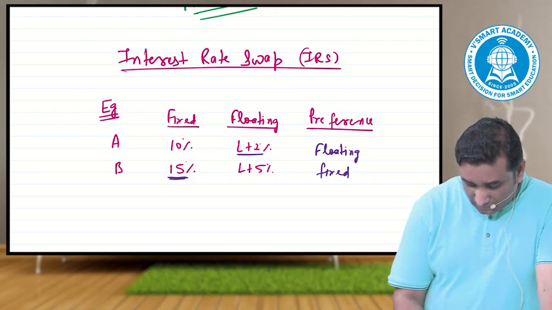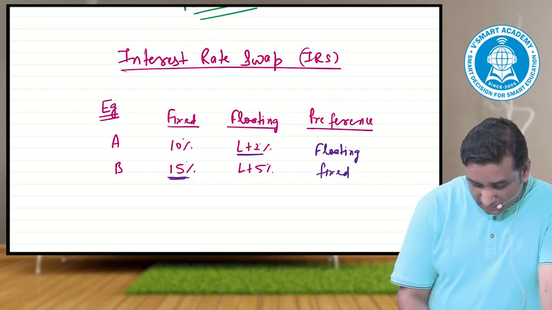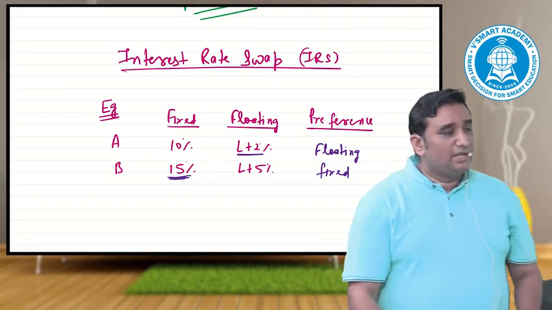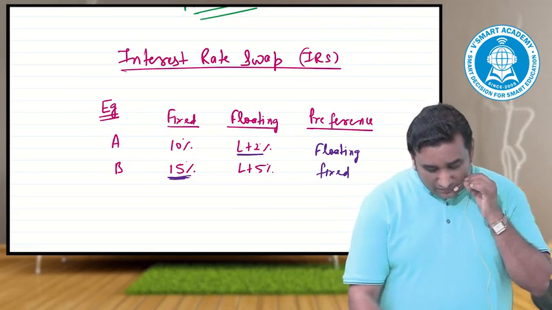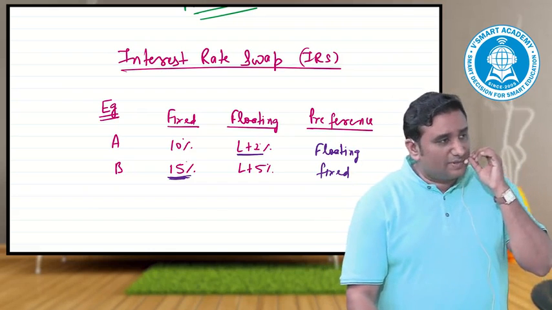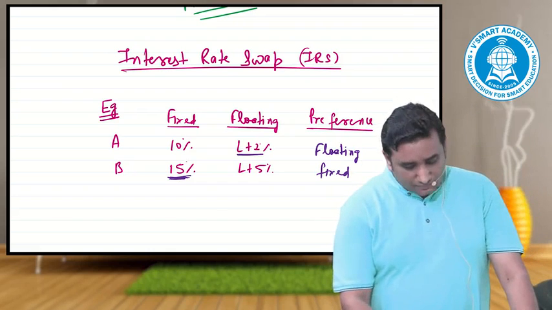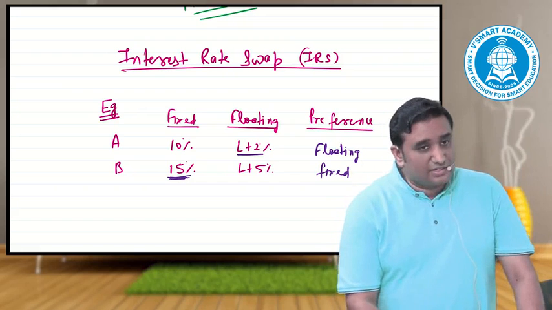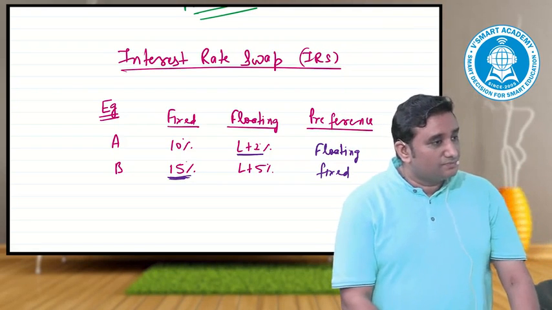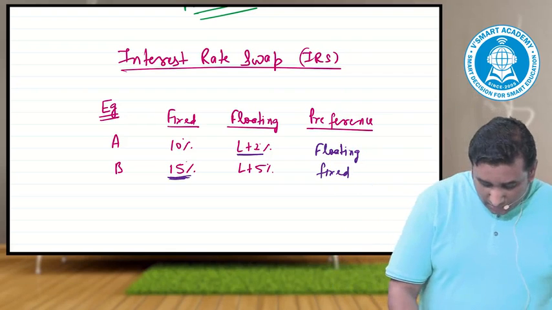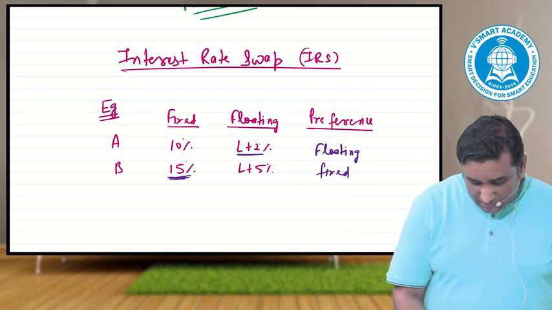A wants to take a loan at the floating rate of interest. B wants to take at a fixed rate of interest. The reason for taking a loan at floating may be that he expects the interest rate to fall, and party B wants to take at a fixed rate. He might expect the rate to go up. He wants to fix his rate.